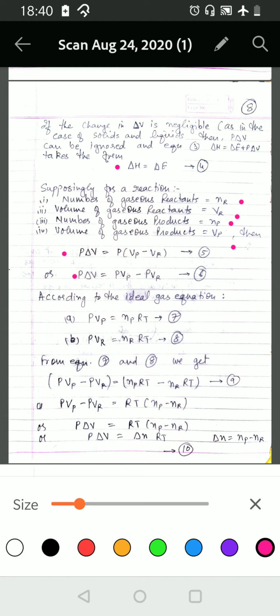Now according to the ideal gas equation, for products, PVp is equal to NpRT, and for reactants, PVr is equal to NrRT.